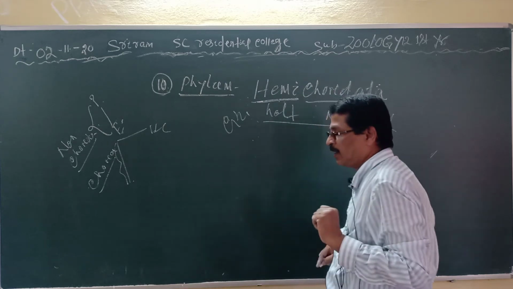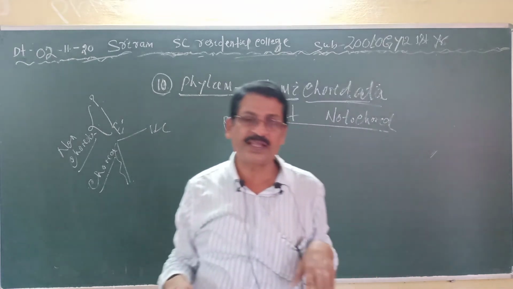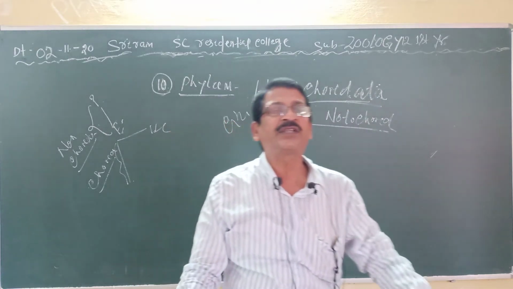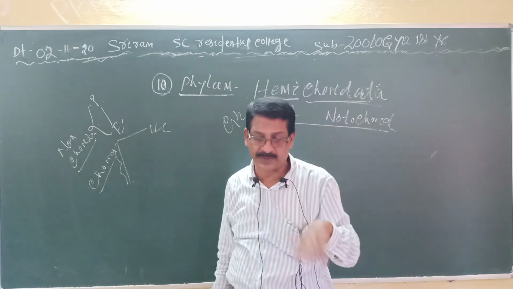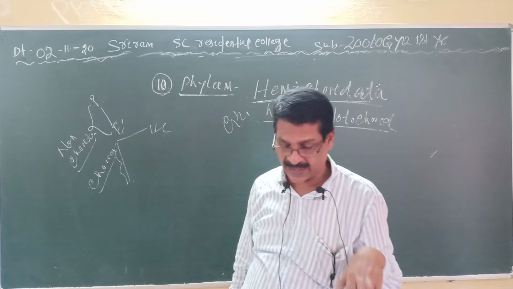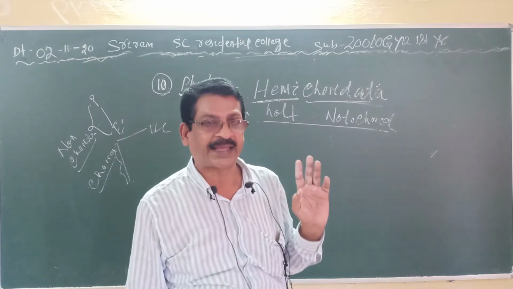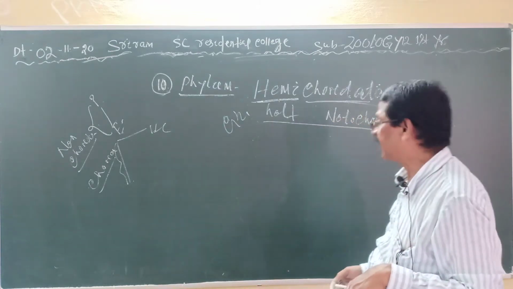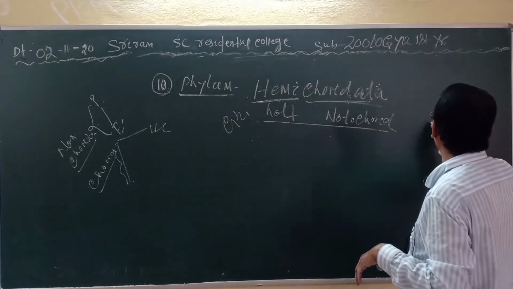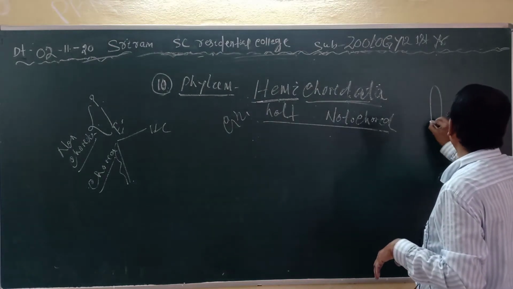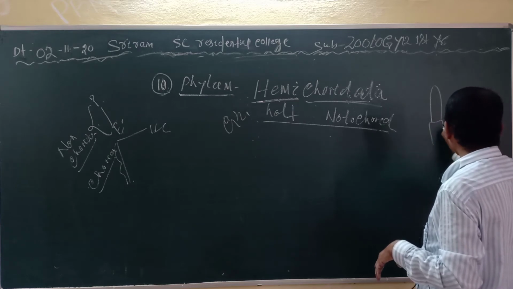So what are the characteristics of the hemichordates? They are exclusively marine. How they are worm-like, and the body plan or the body organization is organ system level.